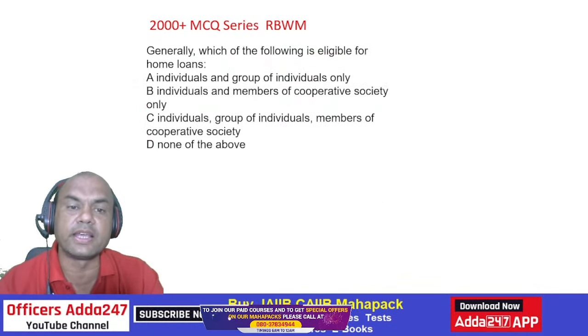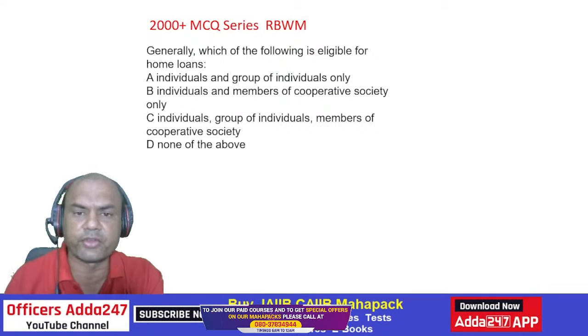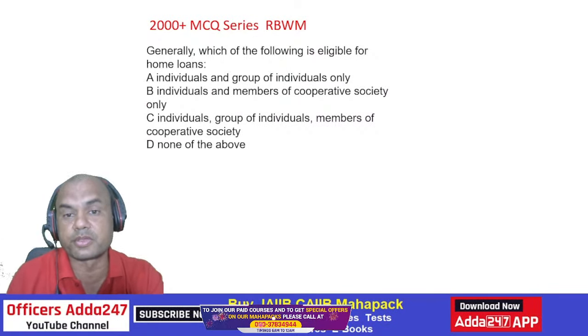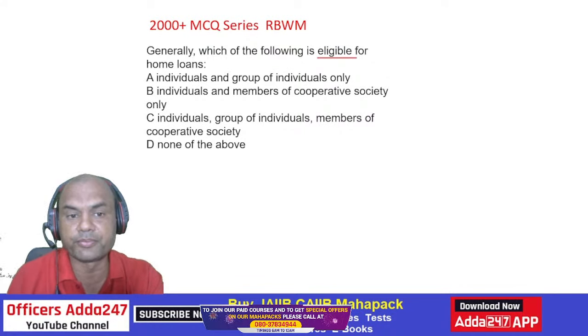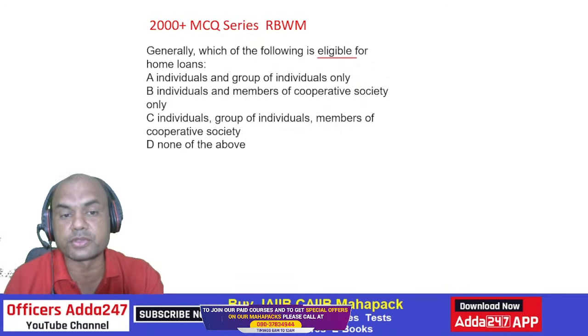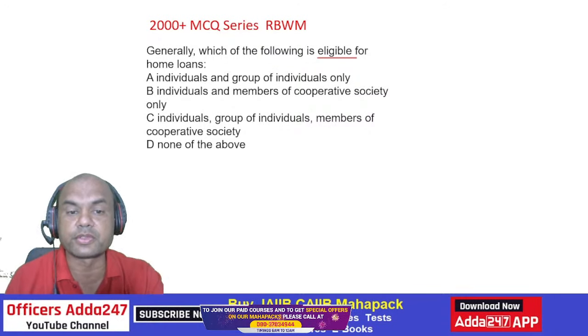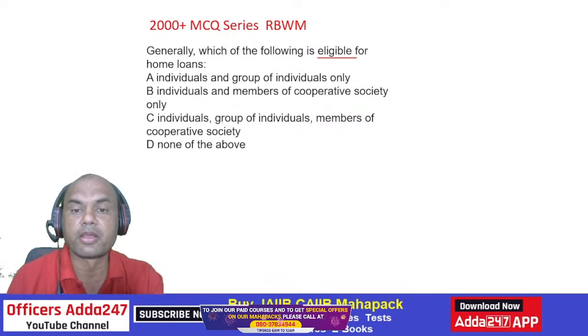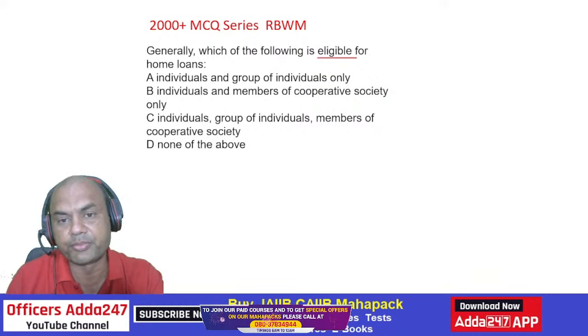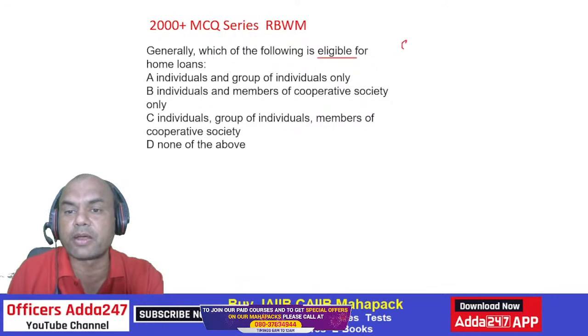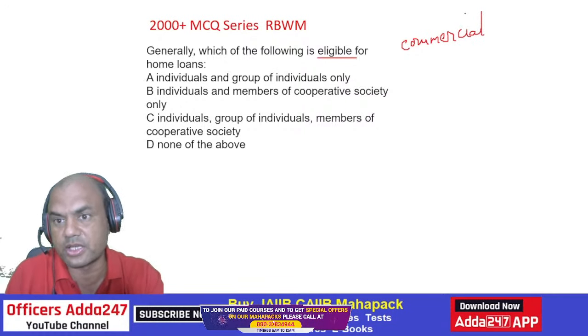Generally, which of the following is eligible for home loans? Individuals or group of individuals only. Individuals and members of the cooperative society only. Individuals, group of individuals, members of the cooperative society, and none of the above. So who are eligible for home loans? Now there's a point over here. When the question is of home loan, it means home loans from commercial and private banks, not from cooperative banks.